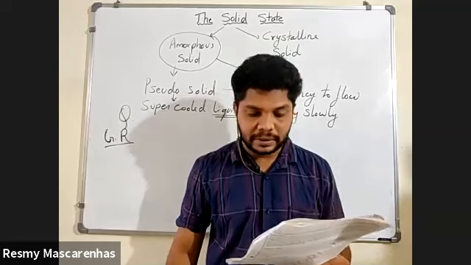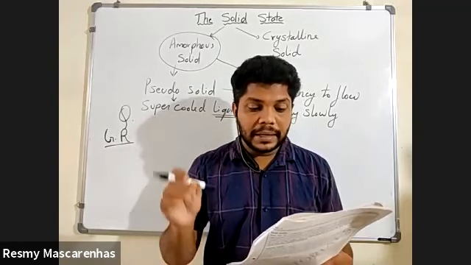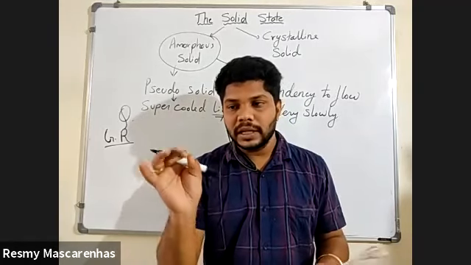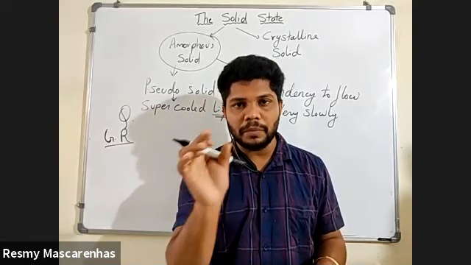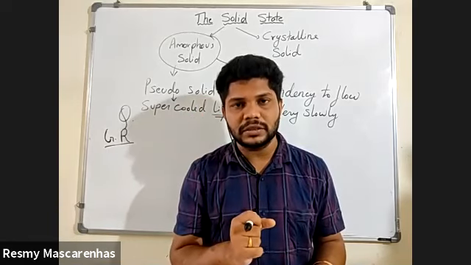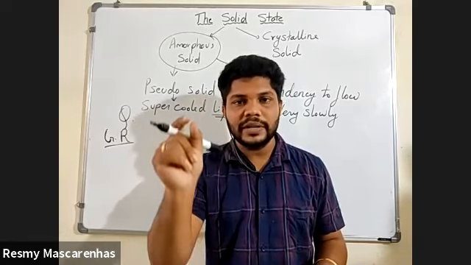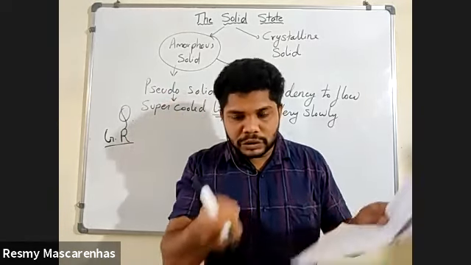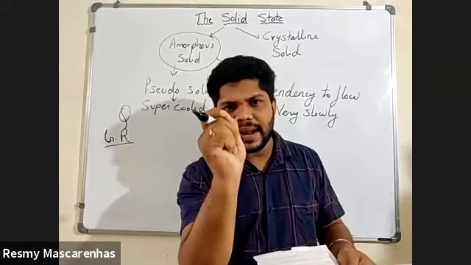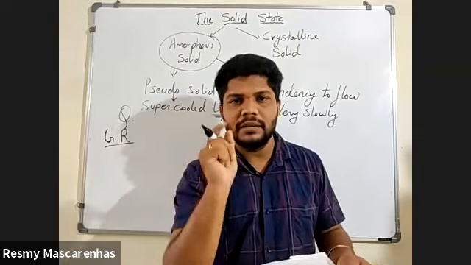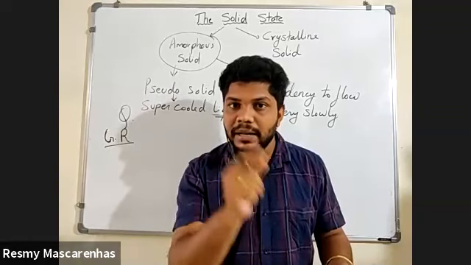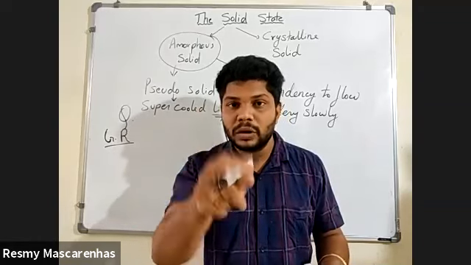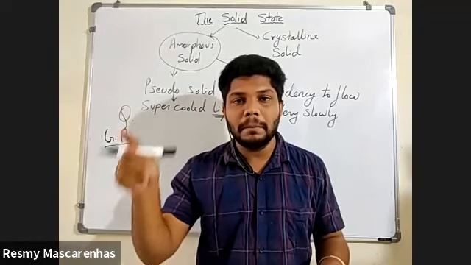Then melting point. Crystalline solid melts at a sharp and characteristic temperature. Sharp means what? Copper sulfate, which I have given you, is a crystalline solid. If I say copper sulfate melts at 200 degrees Celsius, then if you start the experiment, exactly at 200 degrees Celsius only it will melt. It will not start melting at 198. When your temperature reaches 200, only then it will melt.